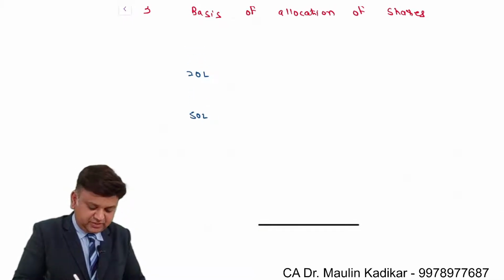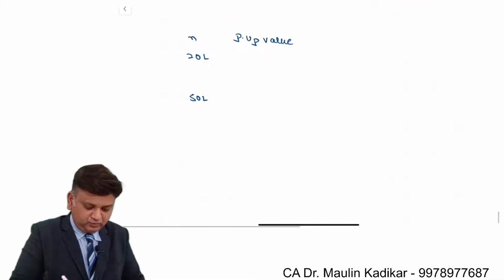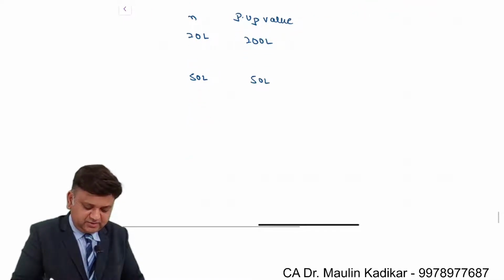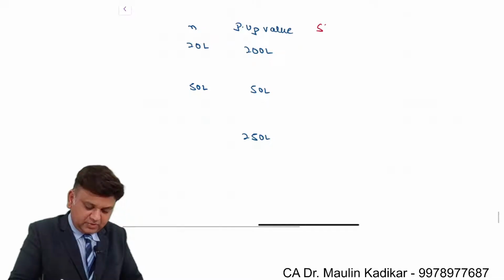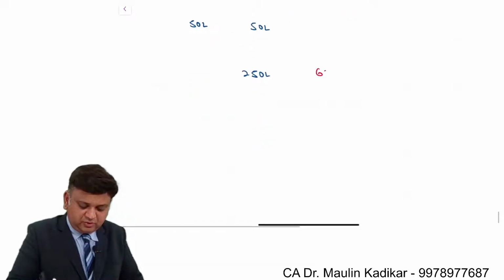This is the number of shares. Paid up value is important. It is 200 lakhs and this is 50 lakhs. Total is 250 lakhs. Shares: 62285.